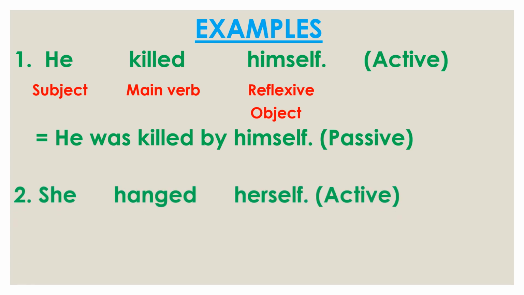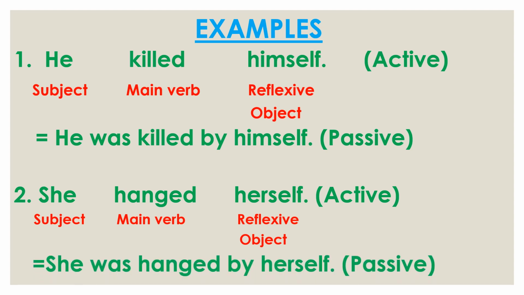See the next example. She hanged herself. Here she is the subject, hanged is the main verb, herself is the reflexive object. So again we cannot use herself as a subject. So we need to use she as the subject. So we use she. Then hanged is in the past form, so we use was as the be verb. Then the third form of hanged. Then by, then herself. Thus, we can change voice in case of a reflexive object.